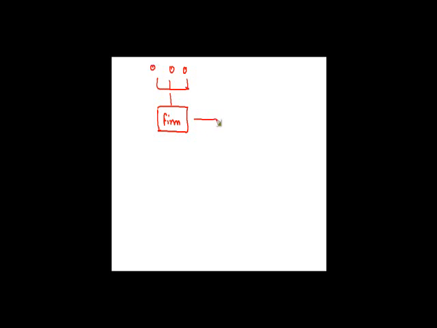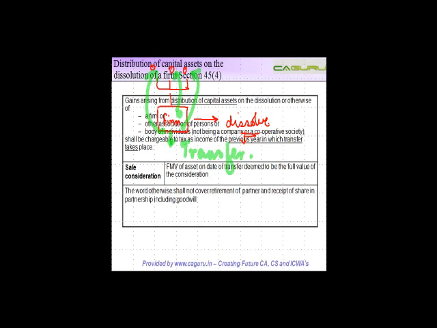The business did not go well. The firm decided to dissolve itself. Dissolve means comes to an end. And what it did was that the assets which it was owning were given to various partners. In this case, the firm comes to an end and there is a transfer of these assets. So such a transfer is liable to capital gains tax, and the treatment is as we are going to see now.